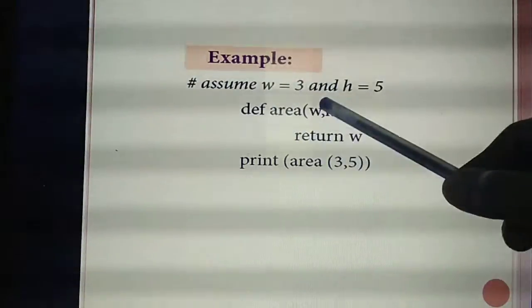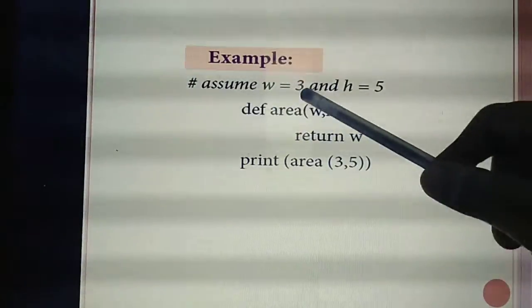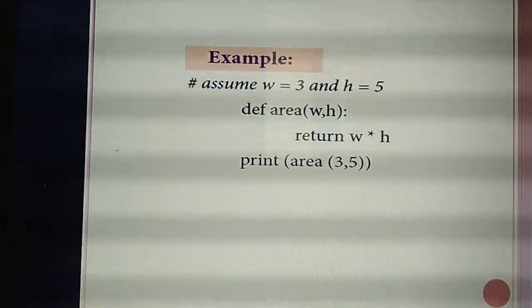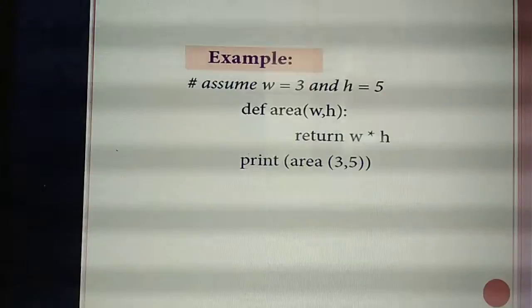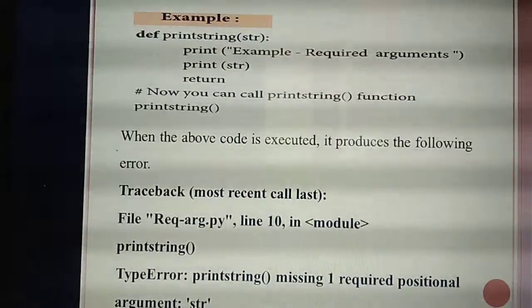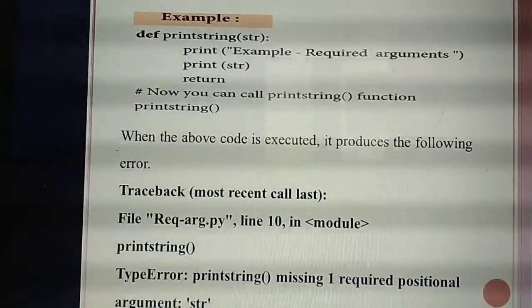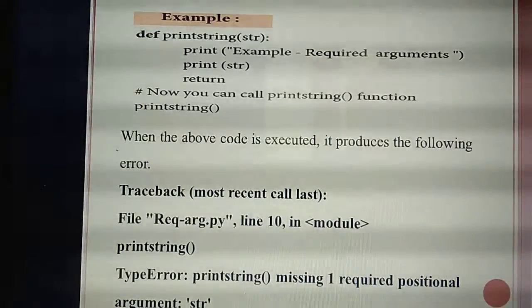So here inside the function, you are giving two parameters. At least one parameter you need to give, otherwise you will get the error. Understand now? Understand the 3 points? Yes. So now we are going to study the example program for this required arguments. Okay. So see this example.